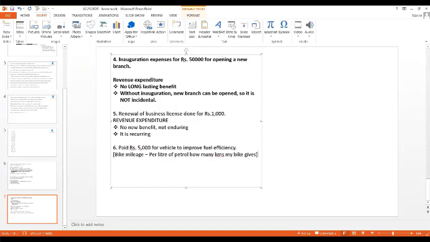So now, we paid rupees 5,000 for improving fuel efficiency, that is, for improving the mileage. Fuel efficiency is nothing but mileage. For improving the mileage, we are paid 5,000 rupees. Now, you all might know, we might give the bike or car for service.